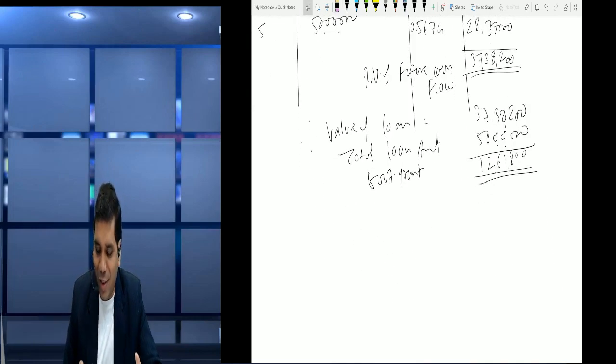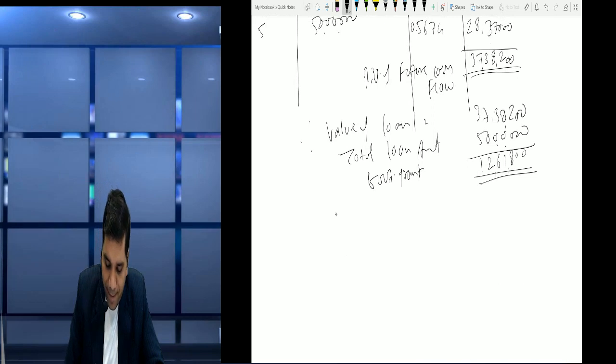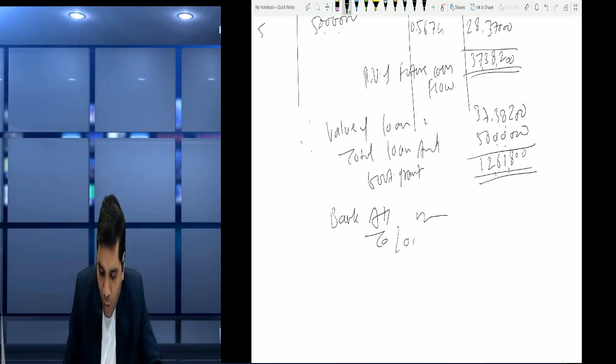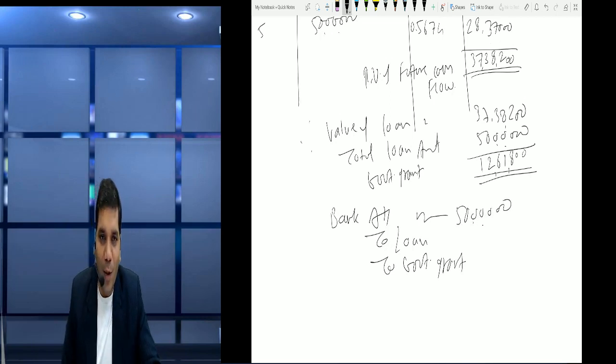Is it clear friends? So what entry do we pass? We pass the entry in the books of the company. The company receives the loan, so bank account debit, to loan and to government grant. 50 lakh is received as the overall amount.